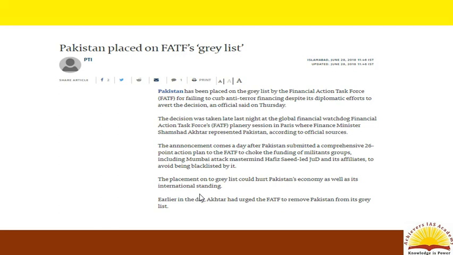In this regard, the FATF is a policy-making body which works to generate the necessary political will to bring about national legislative and regulatory reforms in areas of money laundering and terrorist financing.